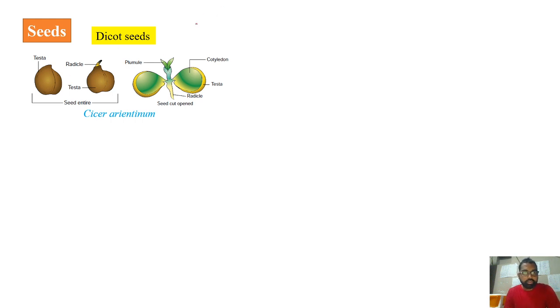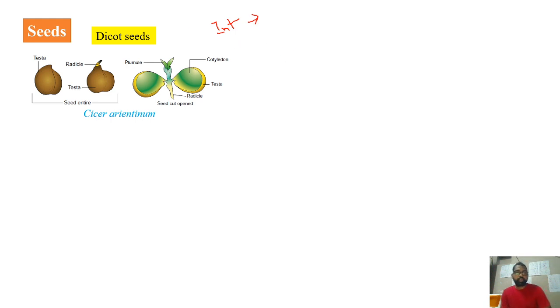As the ovule is developing into this seed, the protective coverings of this ovule, that is integuments, will develop into the protective coverings of the seed. So here, the outer integument will develop into the outer coat, that is testa of the seed, whereas the inner integument will develop into the tegmen, the inner coat of the seed. So testa and tegmen are developed from outer and inner integuments respectively.